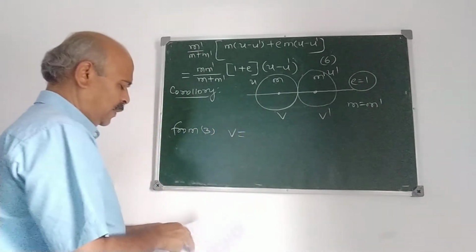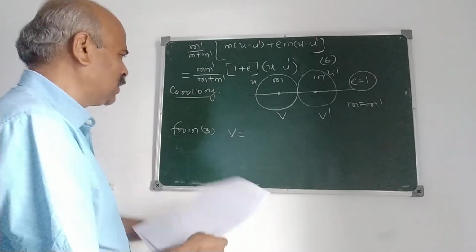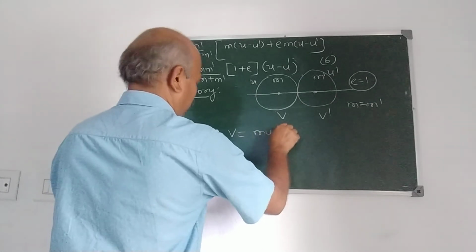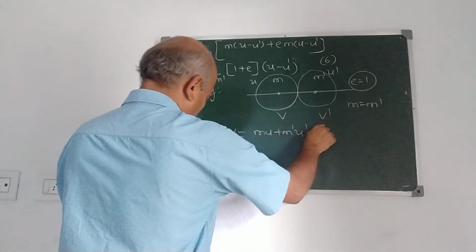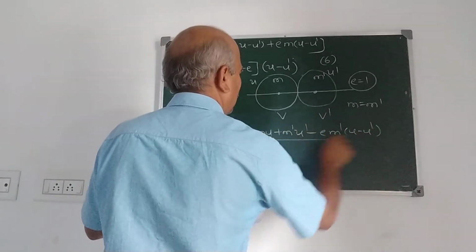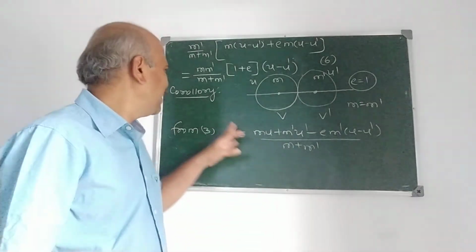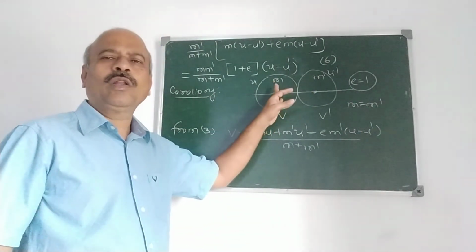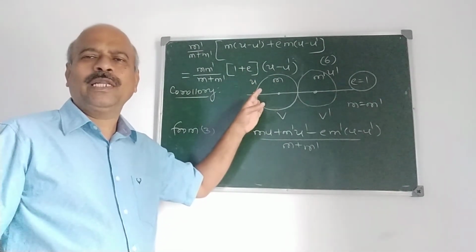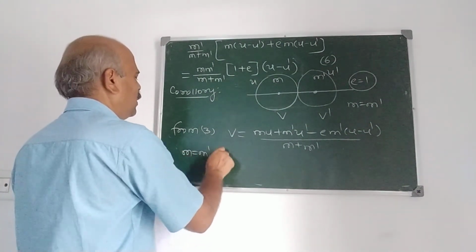what is v? From 3, v is the velocity after impact of the first sphere, which we have already derived: mu plus m dash u dash minus e m dash into u minus u dash, upon m plus m dash. So if this is asked in the examination, first you have to derive this, as in the previous derivation. Here substitute m equal to m dash and e equal to 1.